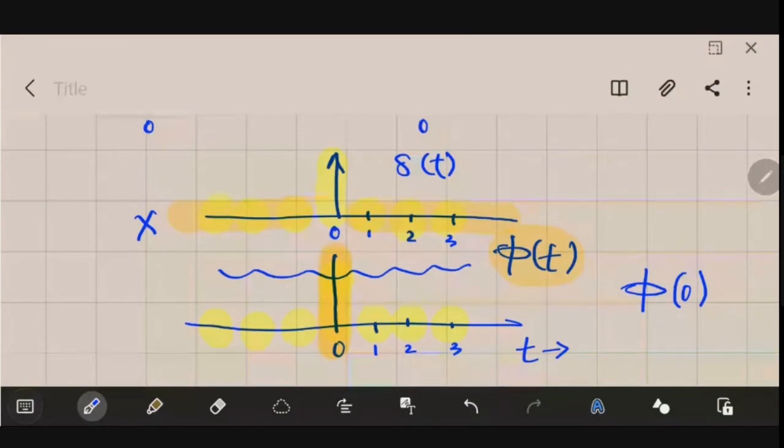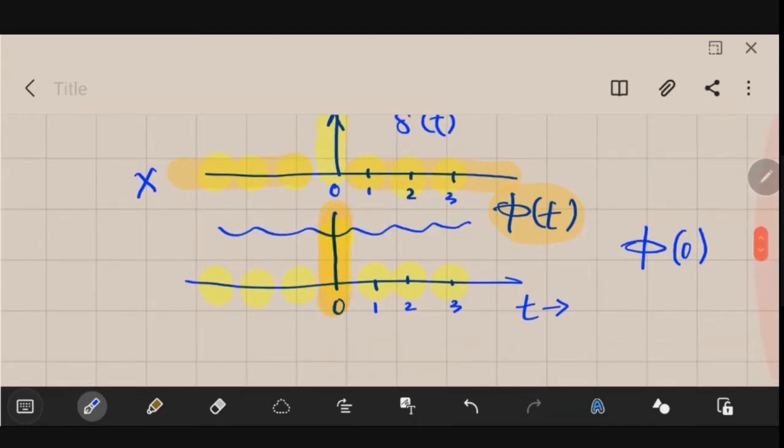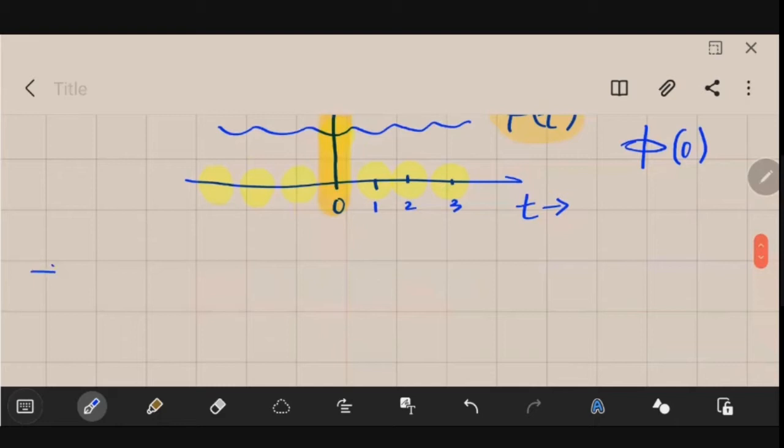So what we will be multiplying with del of t is only phi of 0. That is the actual relevant thing that will be multiplied. The other things are not relevant, because if you multiply them with del of t, obviously you will be getting 0. Okay. So we will be considering only that value.